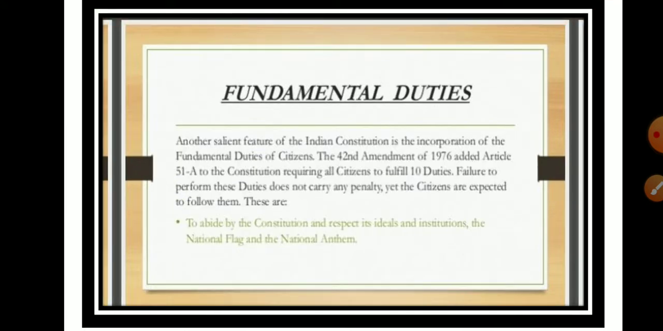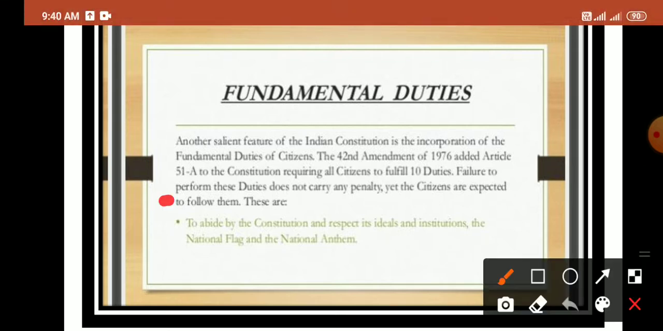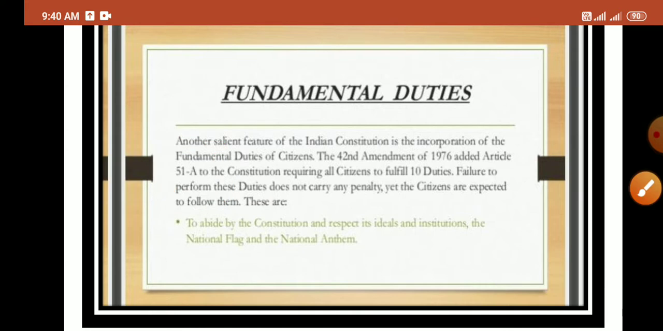The next one is fundamental duties. Okay, another salient feature of the Indian Constitution is fundamental duties, and according to the 42nd Amendment of 1976, these fundamental duties were added in our constitution in the form of Article 51A. Article 51A in the constitution deals with the fundamental duties. The Constitution requires all citizens to fulfill the 10 duties.